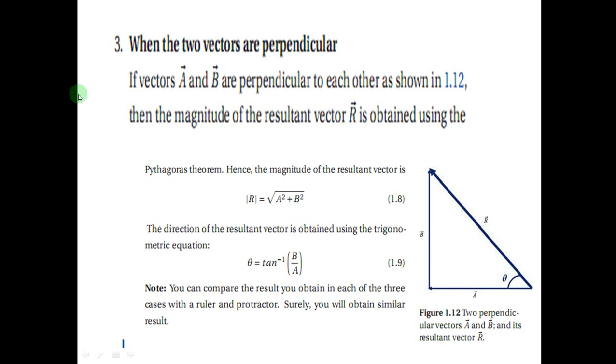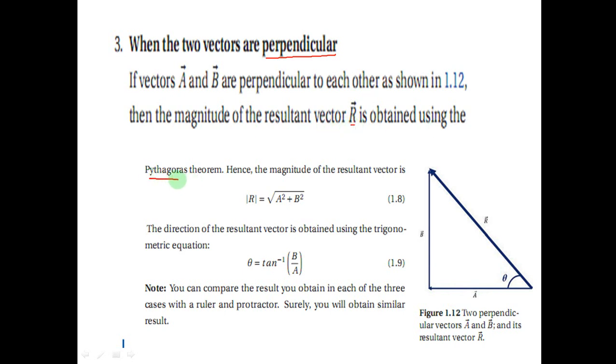The other scenario or case is when the two vectors are perpendicular. If vector A and B are perpendicular to each other, as shown here in figure 1.2, then the magnitude of the resultant vector R is obtained using Pythagoras theorem.